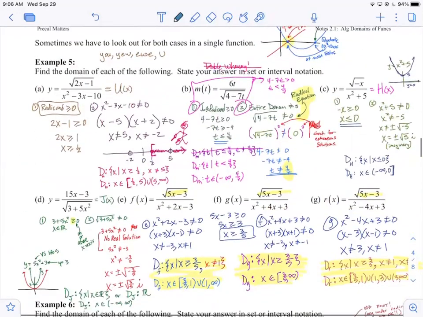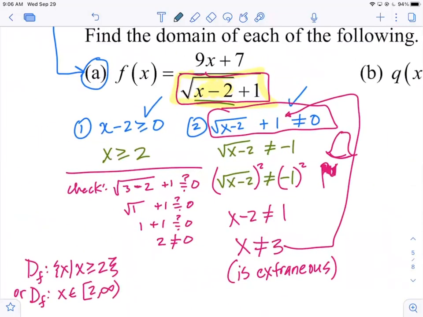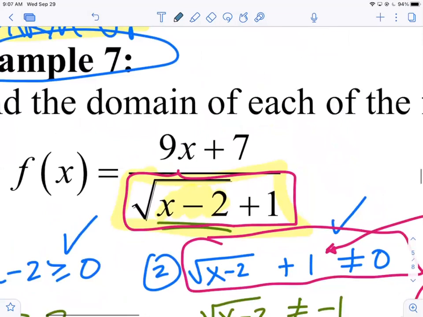Now, with a keen eye, you could probably spot that right away. Is it possible to take a square root of a number, multiply it by +1, add a number to it, and get 0? No, because when you take the positive square root, and by positive, I mean there's an implied +1 out front. When you take the square root of a number, it's got to be positive or 0. And there's nothing out front that's going to make it negative. So a positive number, when you add 1 to it, is never going to be 0. It's only going to get bigger.